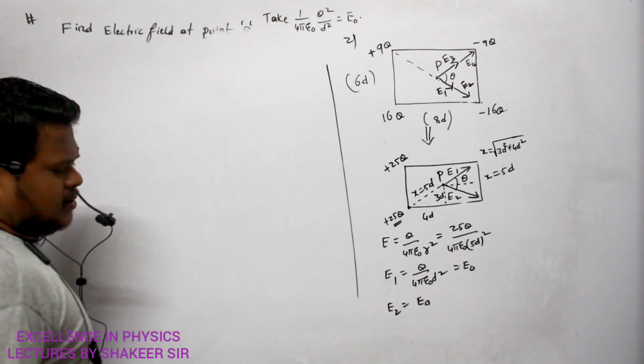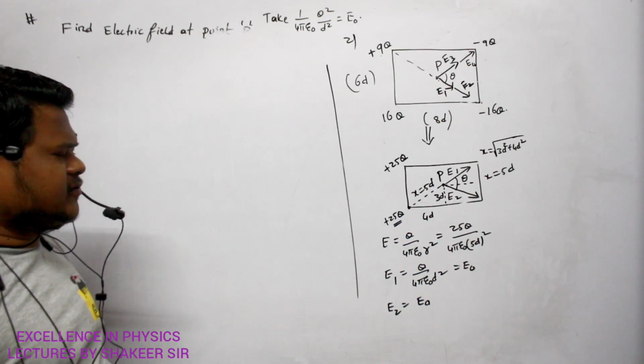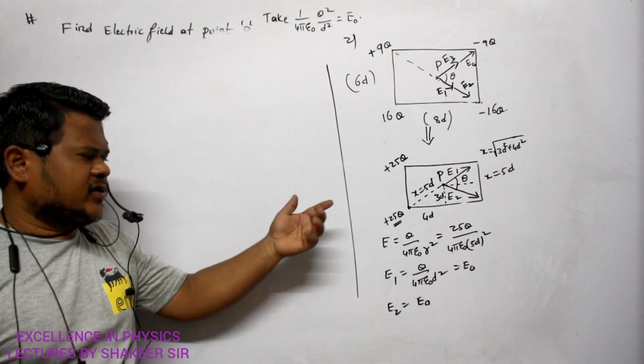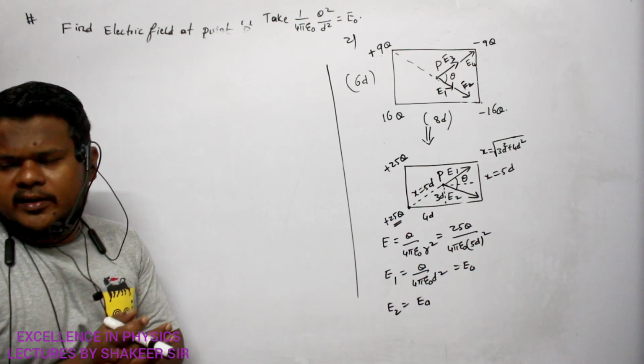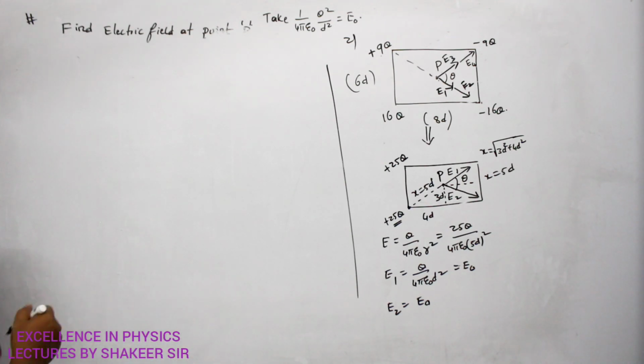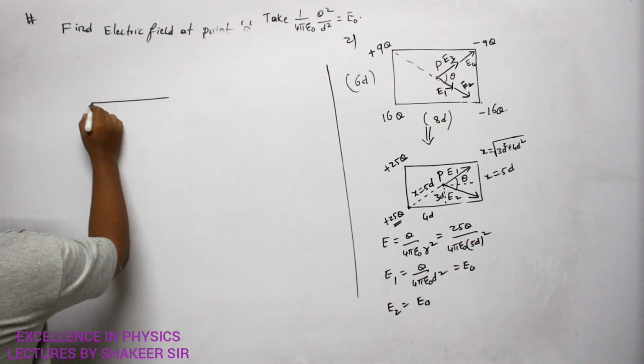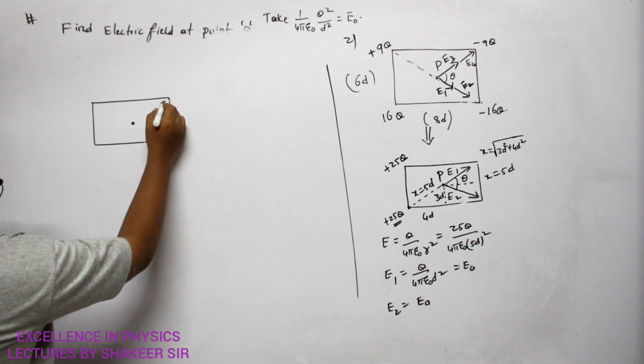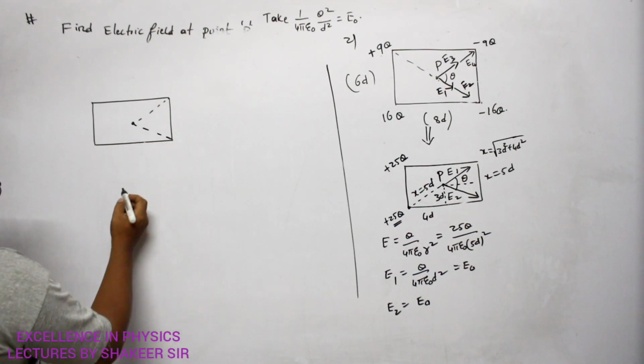Okay. So therefore, one electric field is E naught, another electric field is also E naught. So I can find out the resultant if I can find angle theta between them. So let us see how we can find angle theta between them. Clear, no? So this is the given condition. This is point B. Clear? So this angle theta, how can I find out?